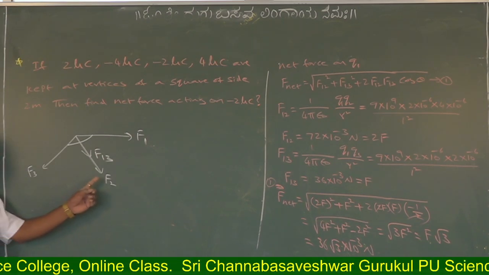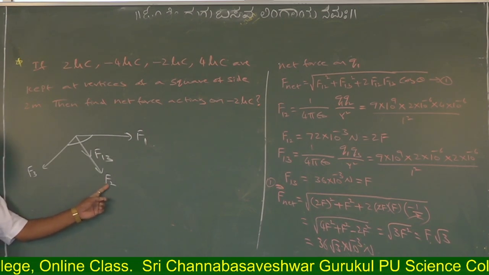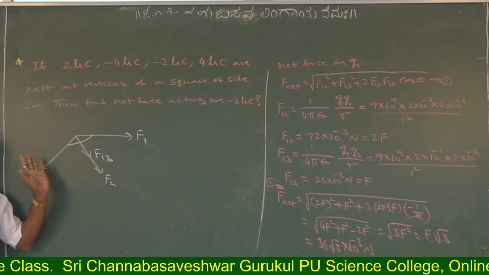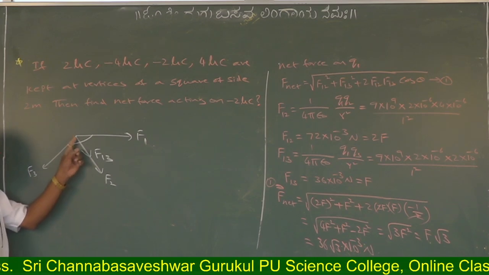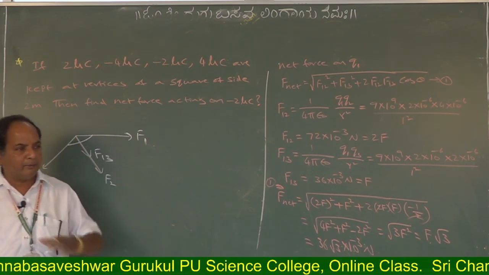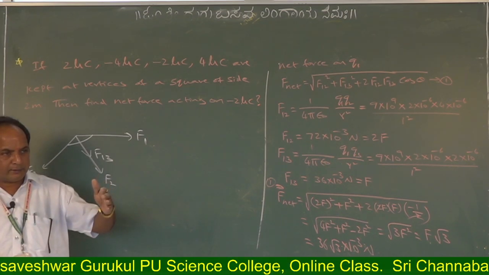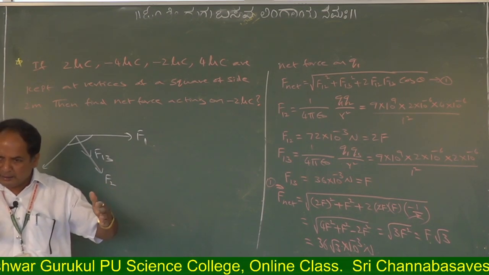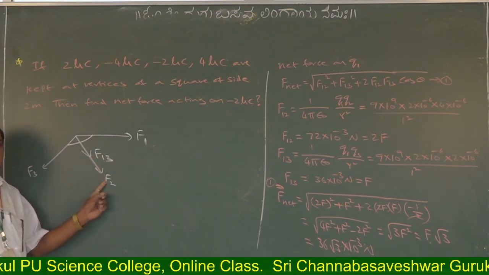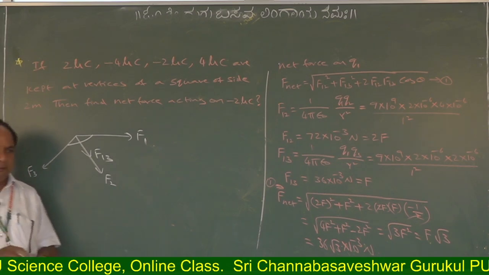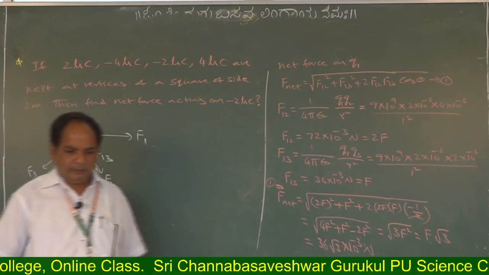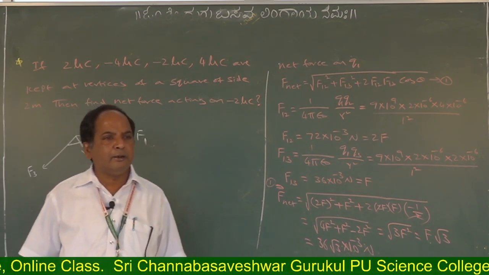Now the net force will become F2 plus that resultant. Like that you should do. When 3 forces are there, leave the middle one. Find out the net force due to both side forces. Its resultant should be along the middle. So these two simply add, and you will get the net force. Okay? With 3 forces you should follow like that. In the next class we will continue some more problems.